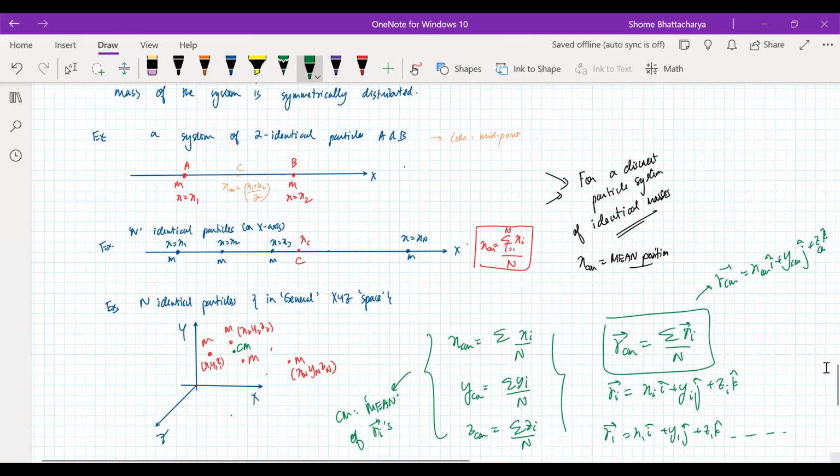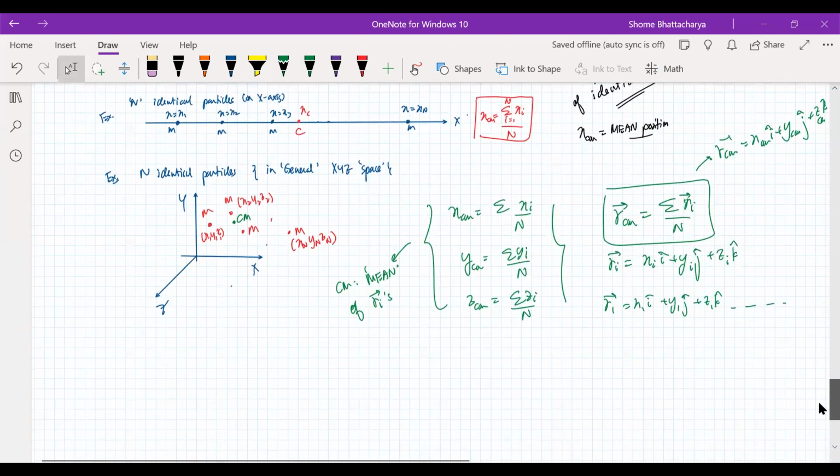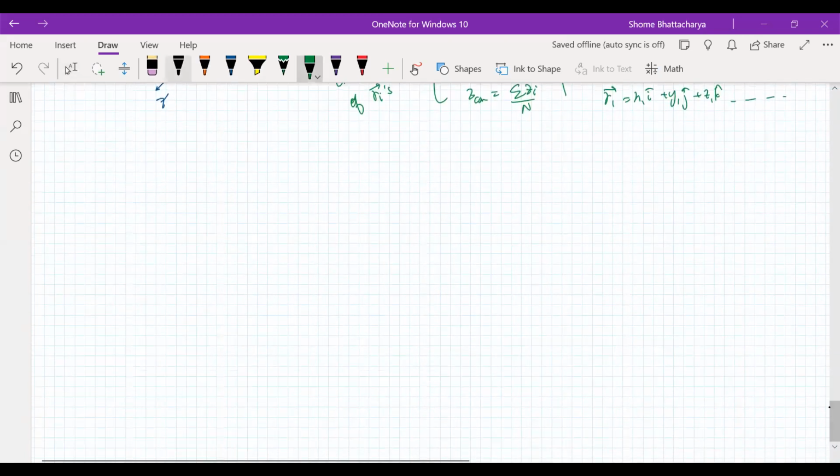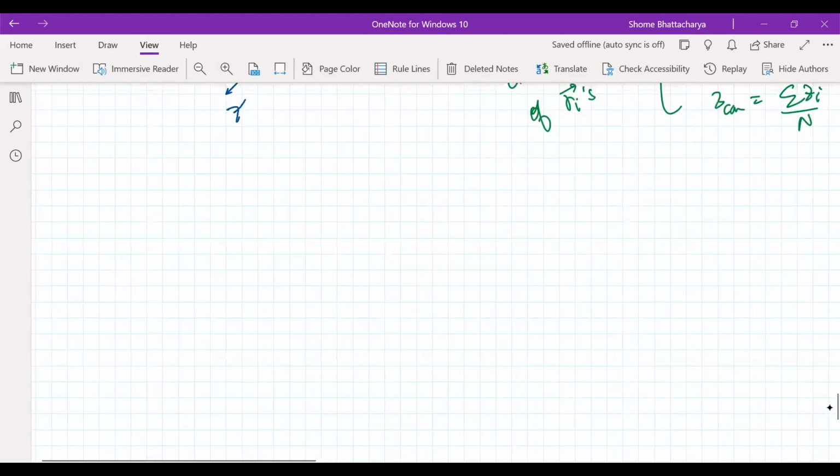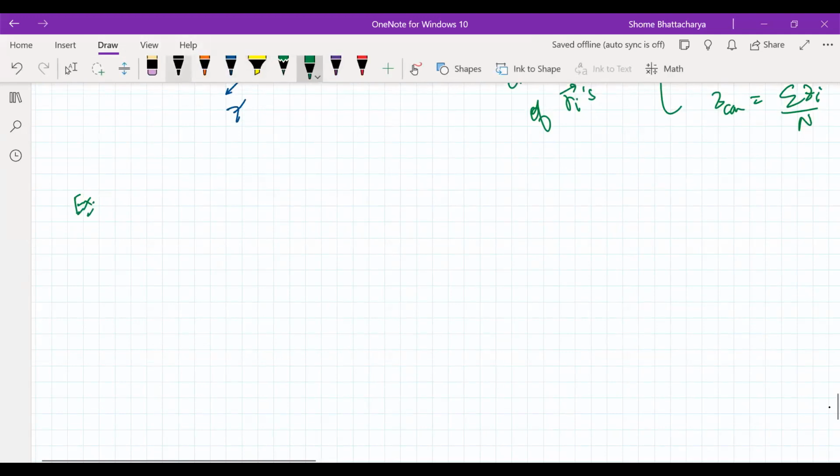Okay, so this definition is clear. So this is now just a generalization of the earlier one where the particles were on the x-axis. Okay, now let's look at a situation where suppose we have only two particles, but they are not of equal mass. Let's take something specific.